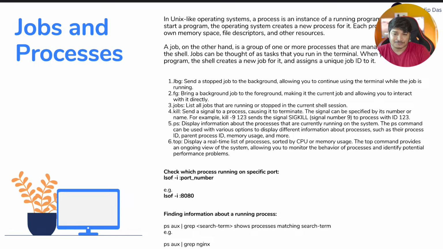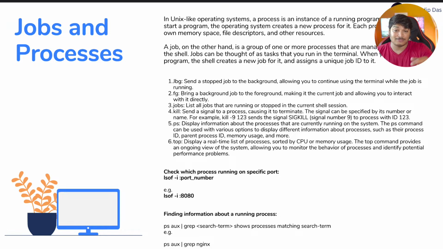Okay, now let's go through these commands. First, the bg: it sends a stopped job to the background, allowing you to continue using the terminal while the job is running. Then you have the fg, which brings a background job to the foreground, making it the current job and allowing you to interact with it directly. Now job, I mean, you understand multiple processes. I hope you are keeping track of that. When I'm saying job, it means multiple processes.